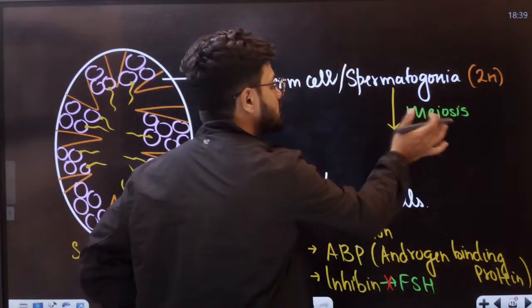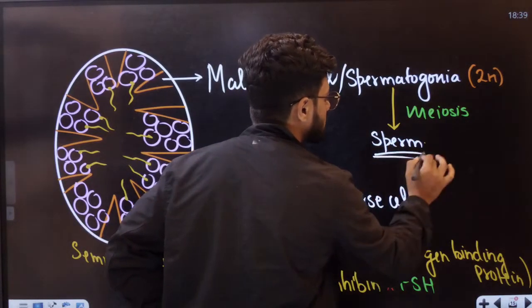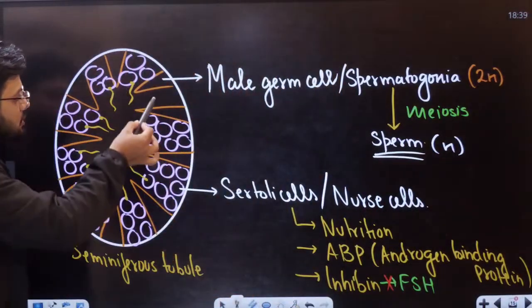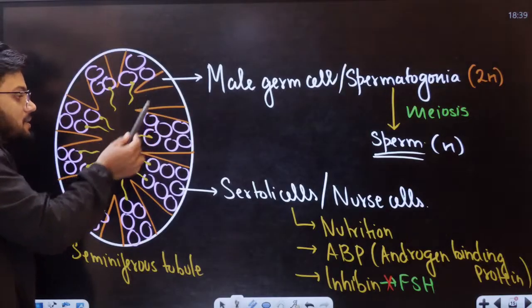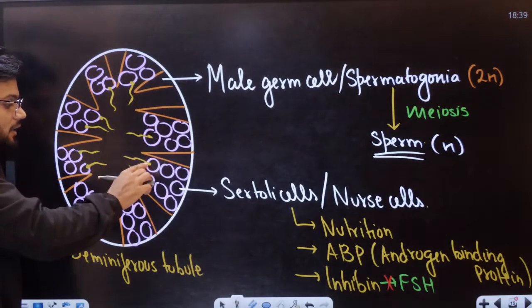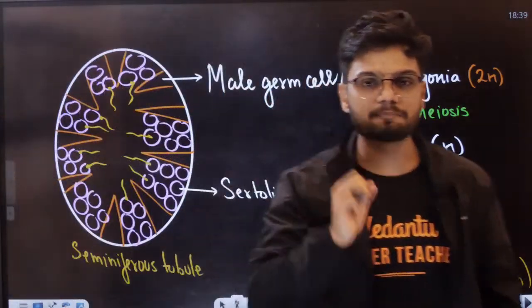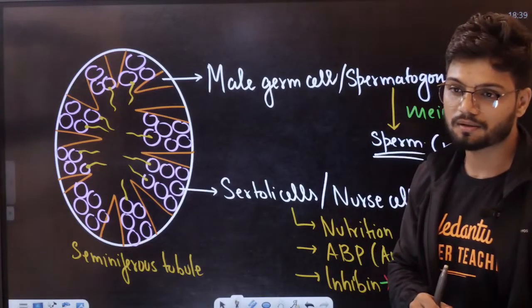It undergoes meiosis to produce the sperm eventually. Sperms are going to be haploid. So this male germ cell is producing the sperms inside. And all of these sperm heads, can you see, students? Where do you see the head of the sperm, students?